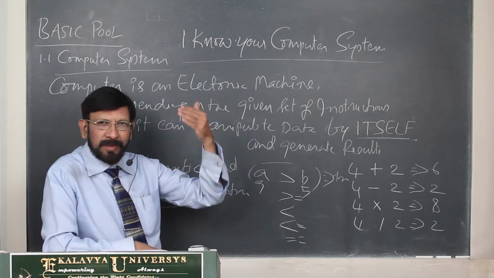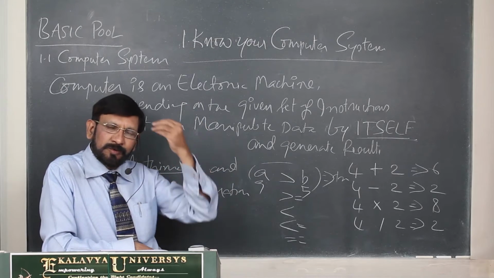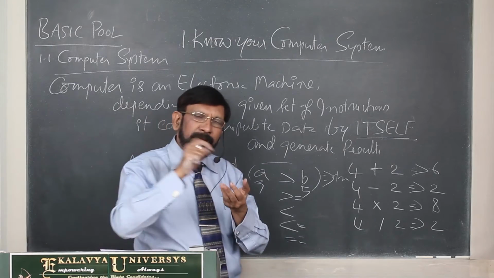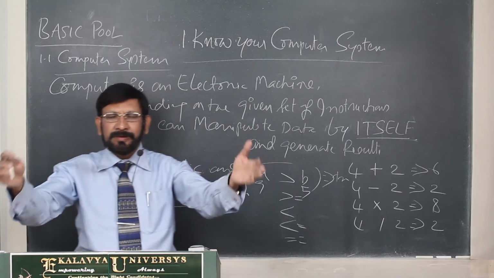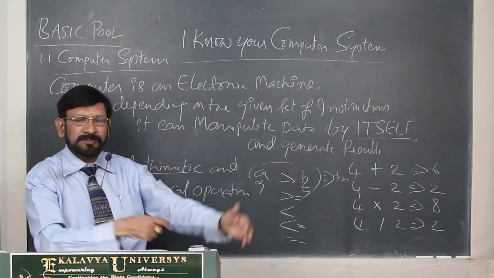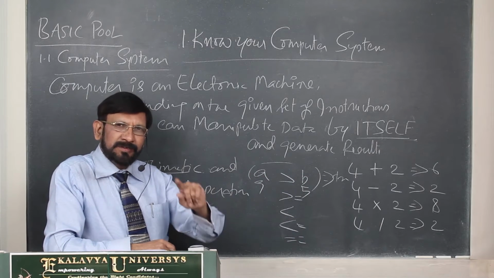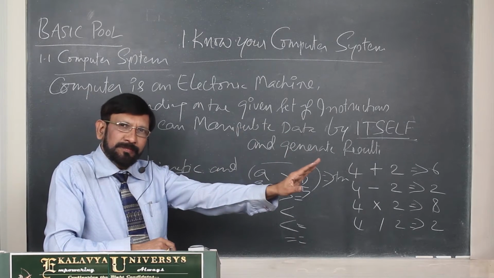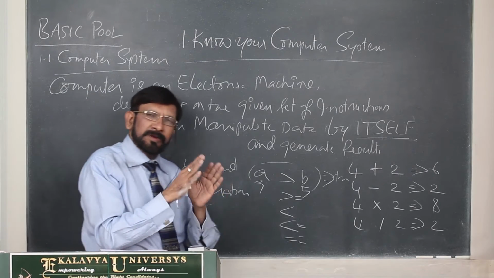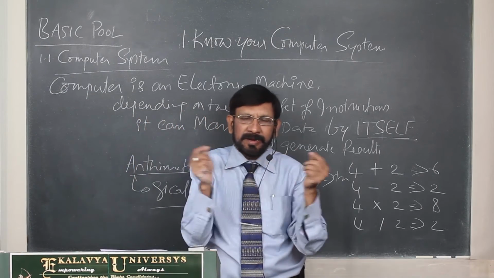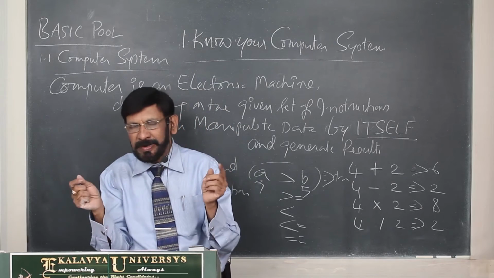Already I told you. In the case of a human being also, as long as his brain is generating instructions, you can treat a person as a person. Otherwise, you treat it as a dead body. Understand? In a similar manner, hardware and software are interconnected, interdependent.